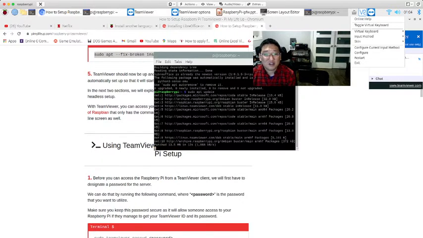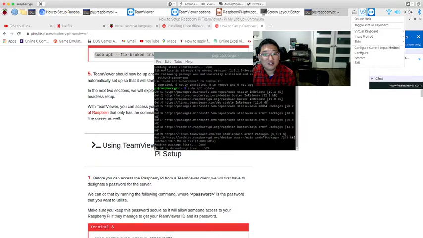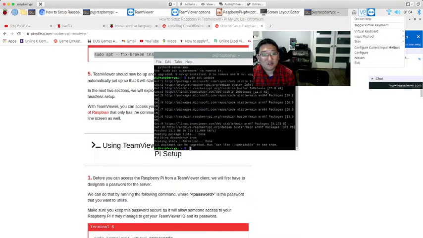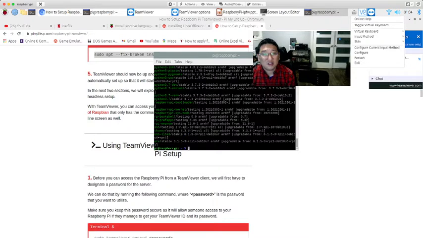You can see here like this. So 100 packages can be upgraded. Run apt list upgradable to see them. So you will see all of these things that are up to date.